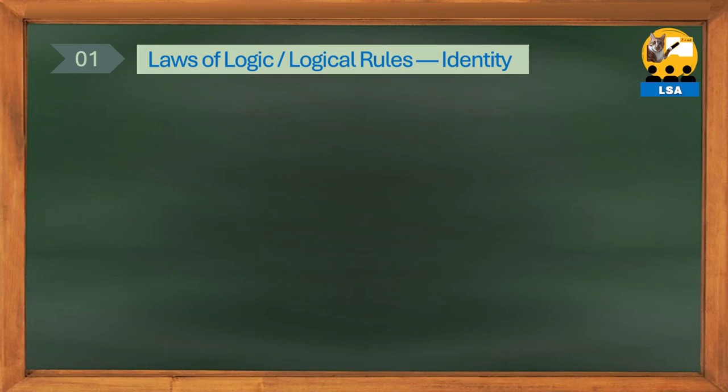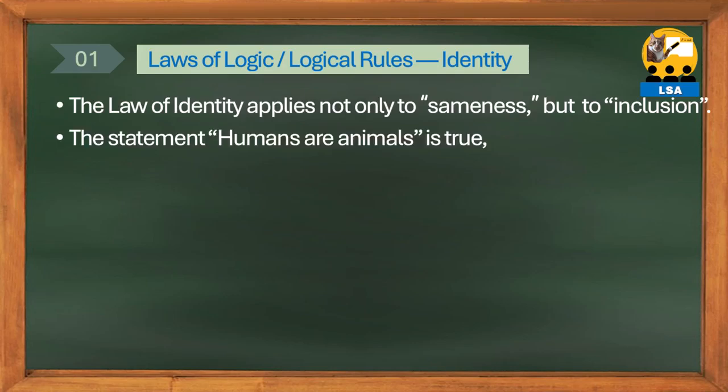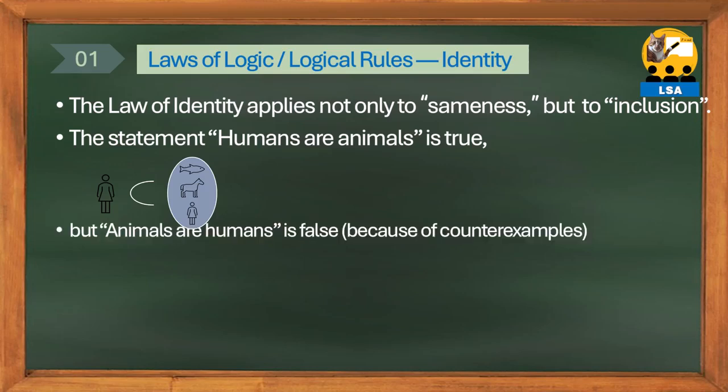The law of identity applies not only to identical things, but also to inclusion relationships. For example, the expression, a human is an animal, is judged to be correct because animals include humans. On the other hand, an animal is a human is judged to be incorrect.